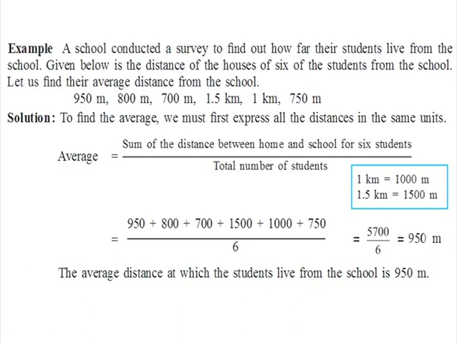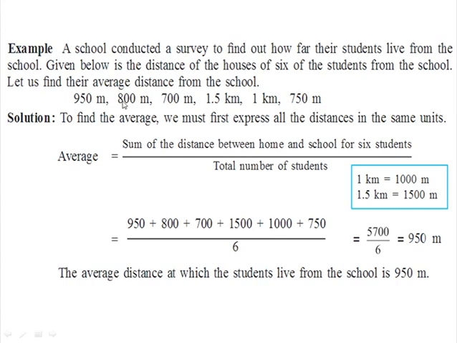Now second example. A school conducted a survey to find out how far their students live from the school. Given below is the distance of the houses of 6 of the students from the school. Let us find their average distance from the school. Now children, the distances are 950 meters, 800 meters, 700 meters, 1.5 kilometer, 1 kilometer and 750 meters.